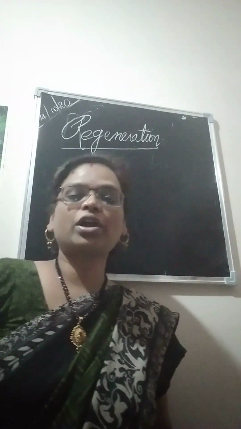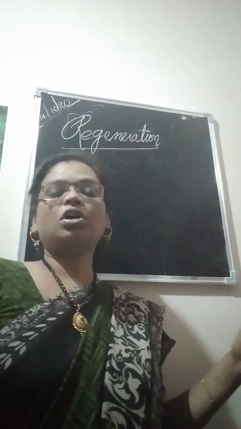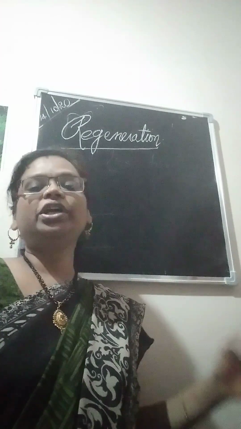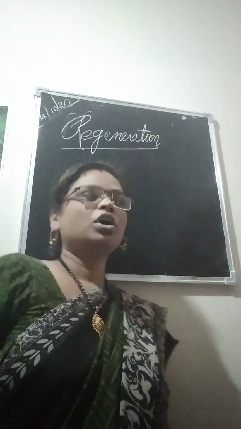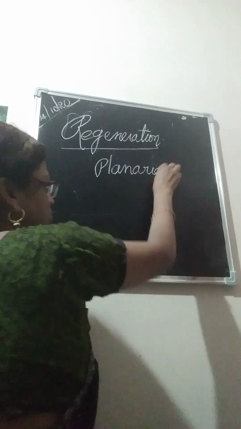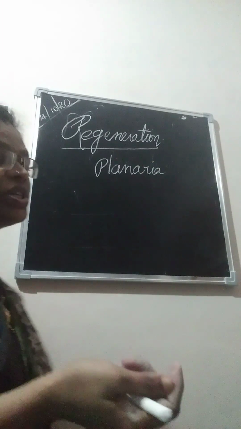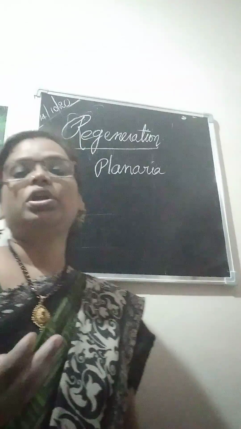Certain parts are amputated or cut off from the body, and each part is capable of giving rise to young ones. For example, planaria, flatworms, even earthworms, even lizard tails, which give a new tail.